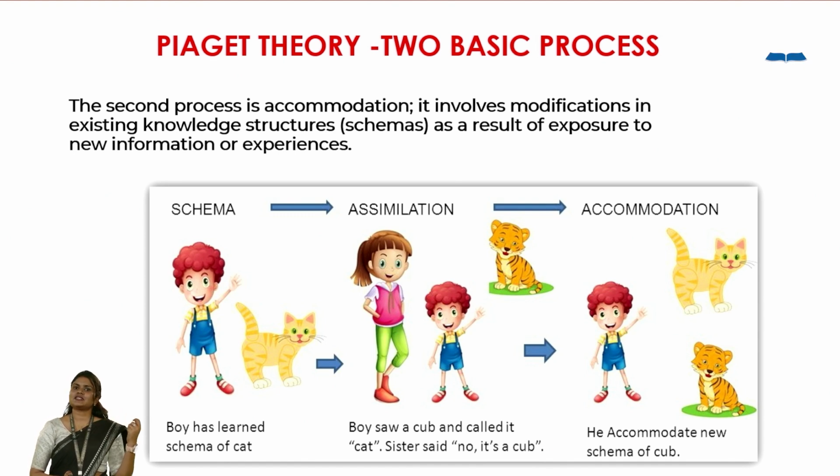A new information is added. Now the moment his sister says that this is not a cat but this is a cub, then the child is going to modify the information and fix it in his head that even a cub, which looks like a cat, is also an animal. So what he is doing here is modifying his information from cat to cub, and now he is adding both cub and cat in a schema of animals. These are the 2 major processes.